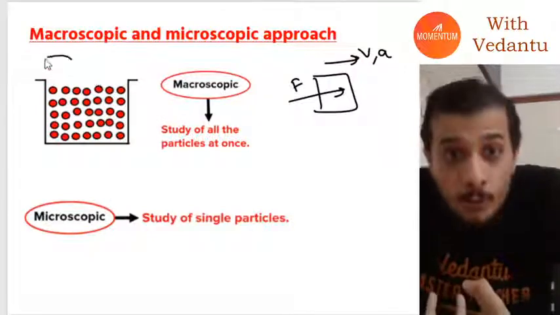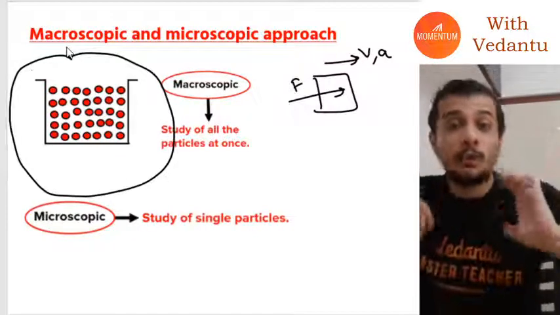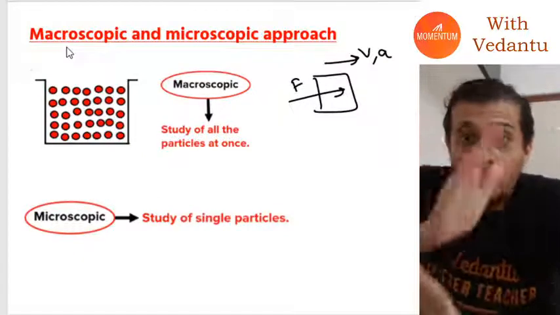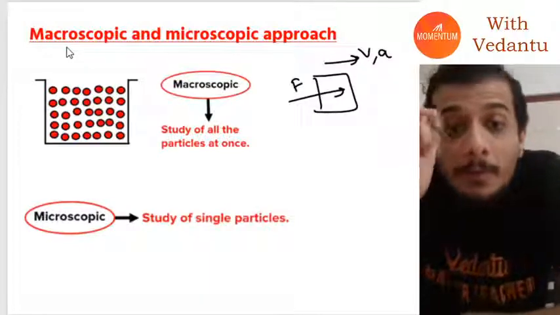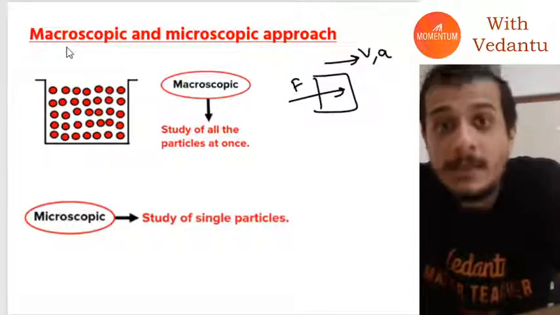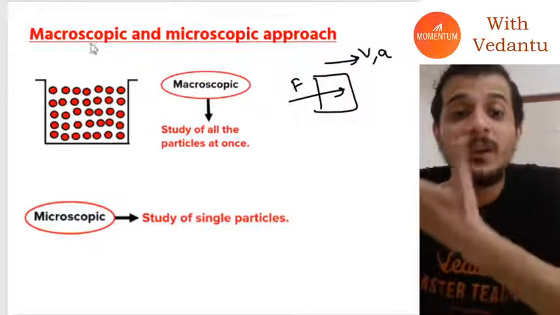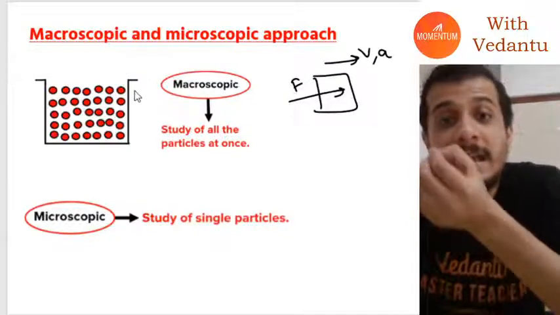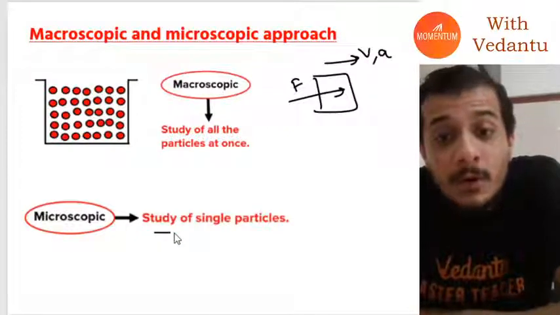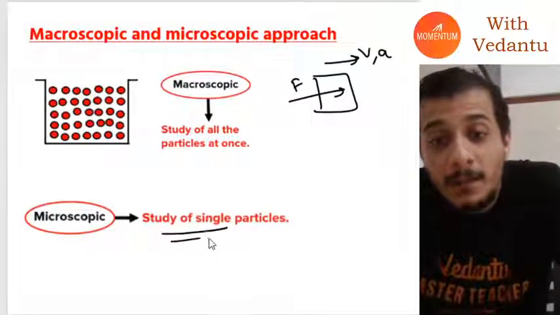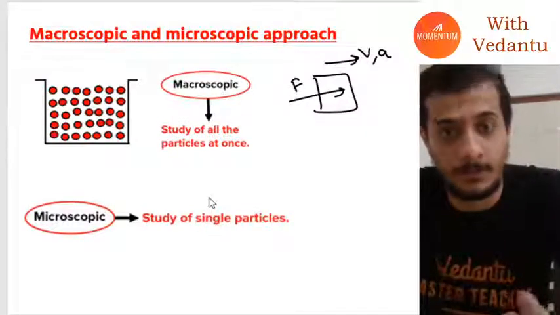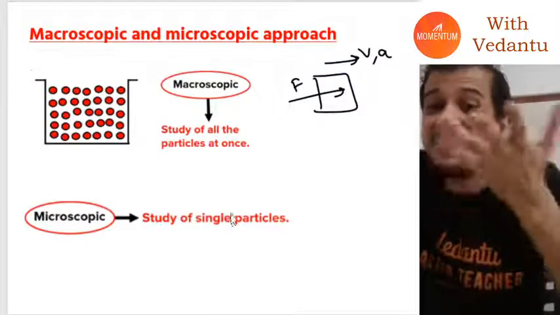Now if you want to apply those Newton's laws to this system, it is very, very complicated. The problem here is that there is not just one single body, there are billions and trillions of molecules here, and you can't study each of them individually. Studying each individual particle and applying Newton's laws on those particles would be microscopic study, and it's not possible.